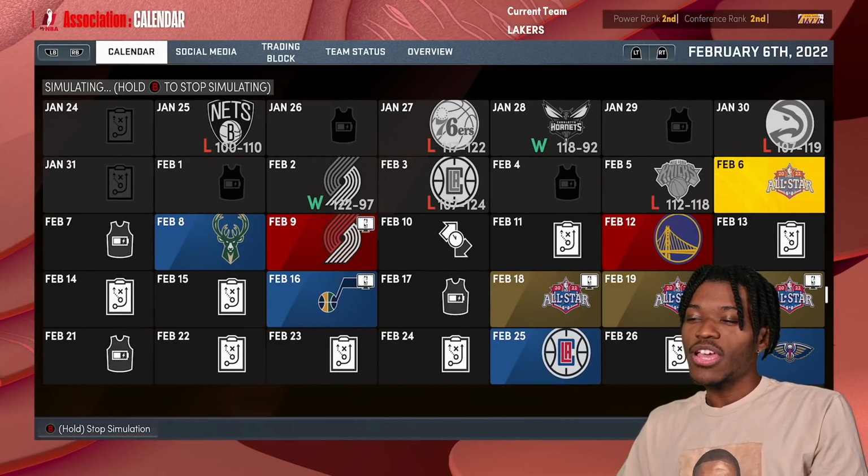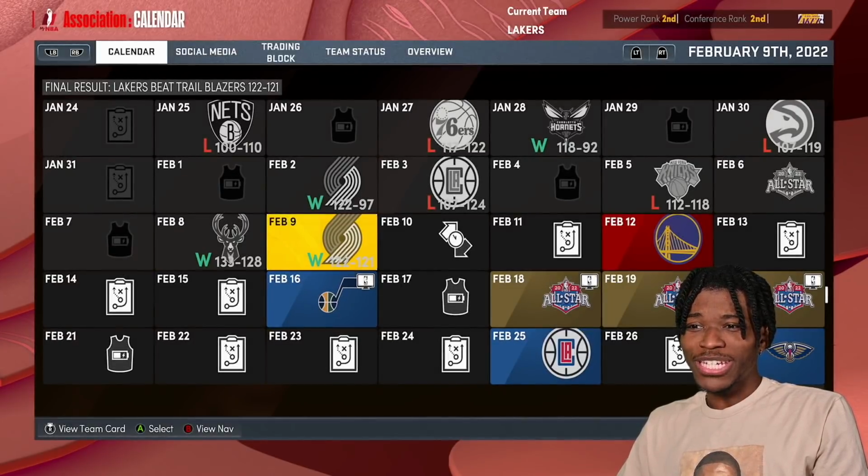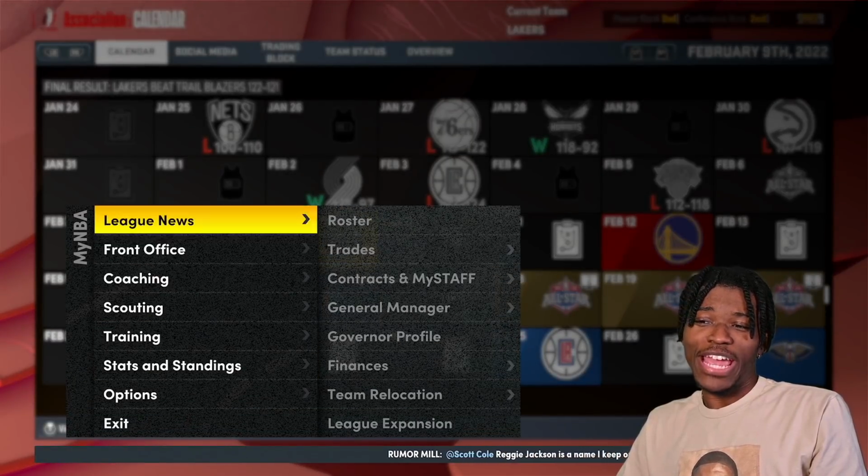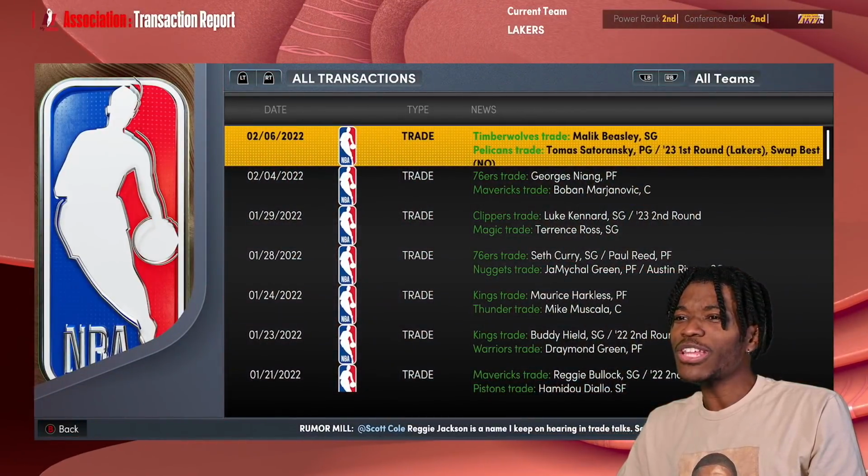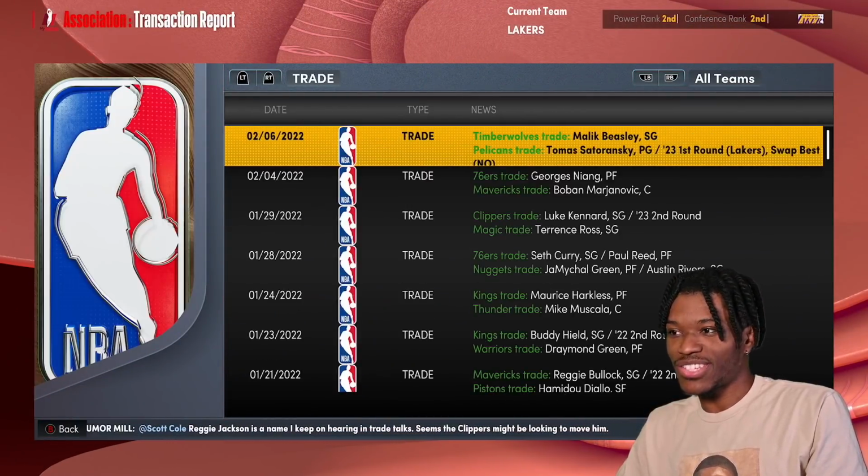Great crop of all-stars. Last thing I'm going to do before we go to the end of the season is I want to see if there were any transactions. I don't know. Oh, there were. There were a ton of transactions. So, okay, how many trades that mattered?